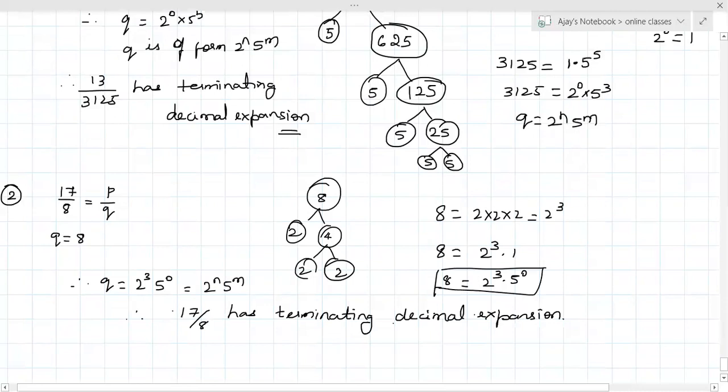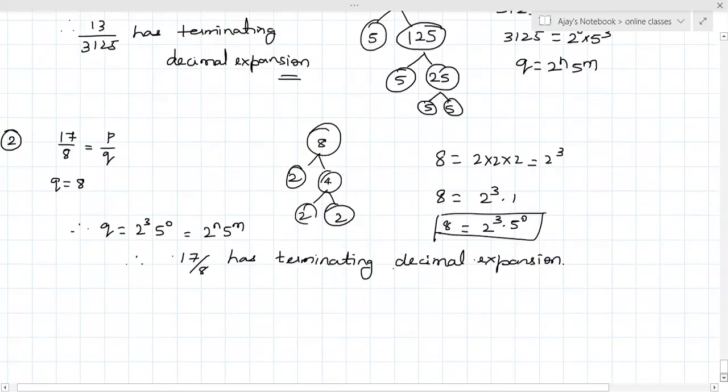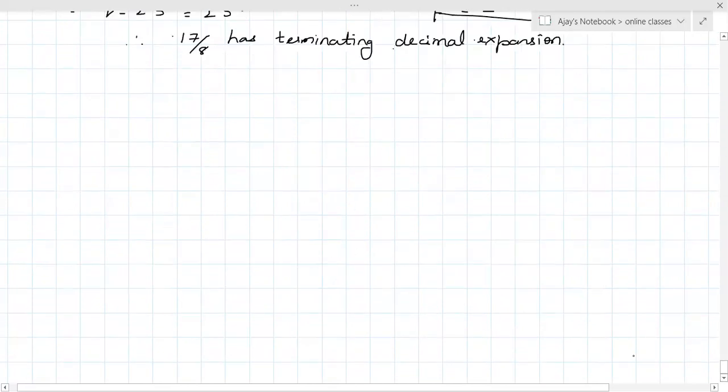Questions 3, 4, 5 are homework. Solve them by yourself at home, just for practice. Now look at question number 6. It is directly given in the form 2 power n and 5 power m, right?